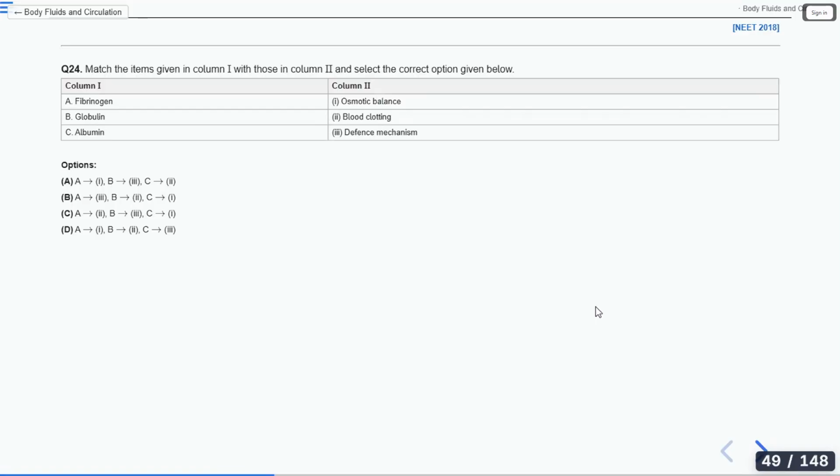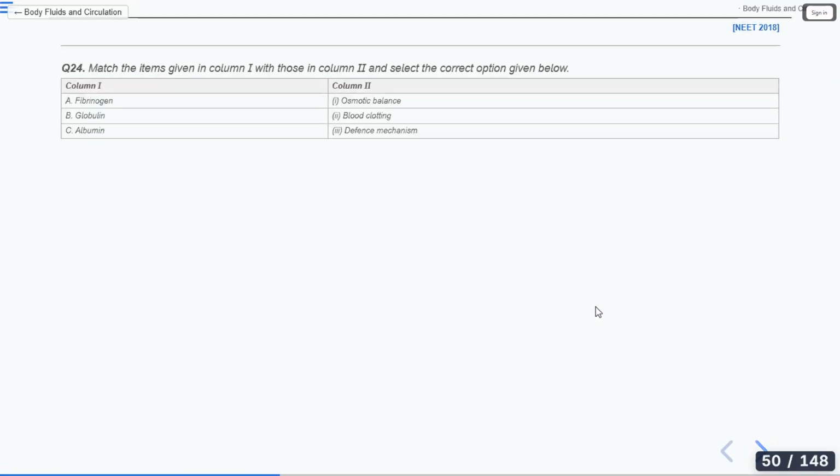Answer the question fast. Okay, let's see the answer. So it is option C. Yes, C is correct. Fibrinogen, it is blood clotting. Globulin, it is defense mechanism. Albumin, it is osmotic balance.